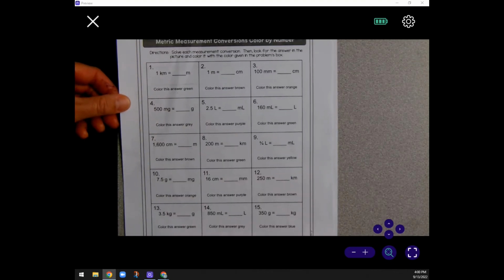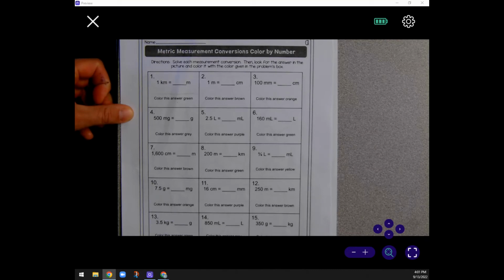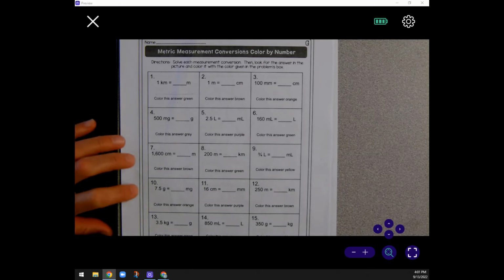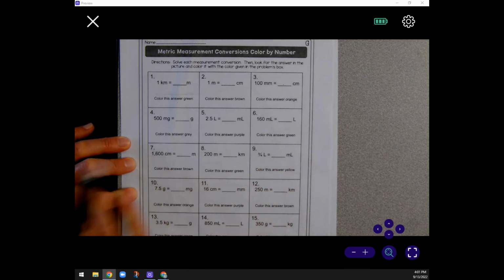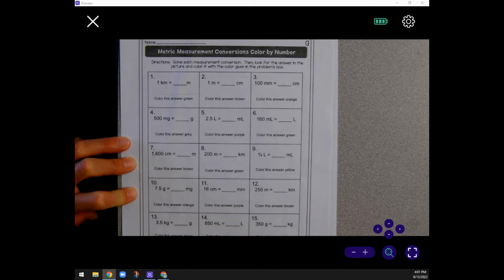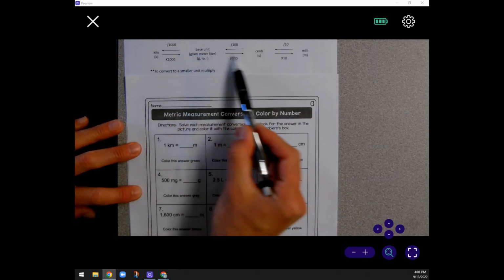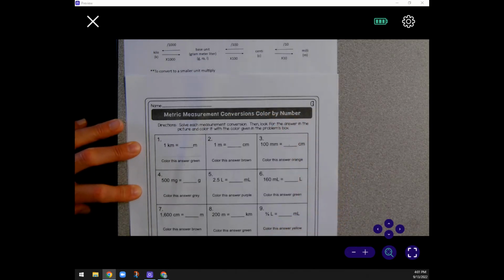So here's what it looks like. It's called Metric Measurement Conversions, Color by Number. Here's what you're going to do for this practice. You can use your note sheet to help you out. You're going to complete the conversions in each box. So number 1 says 1 kilometer equals blank meters. You're going to want to use your conversion at the top of the notes to help you out.